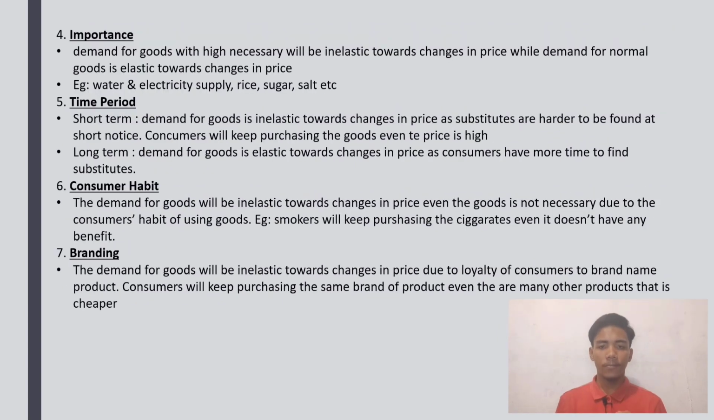And the fourth one is importance. Demand for goods that are highly necessary will be inelastic towards changes in price, while demand for normal goods is elastic towards changes in price. Examples of goods that are highly necessary in our daily life are water and electricity supply, rice, sugar, salt, and many more.